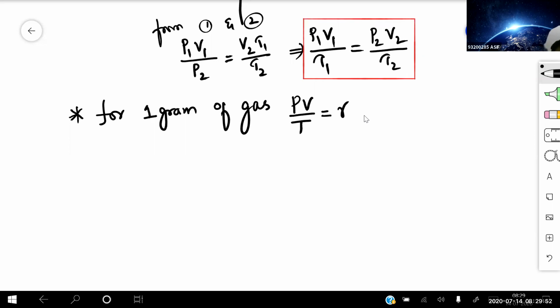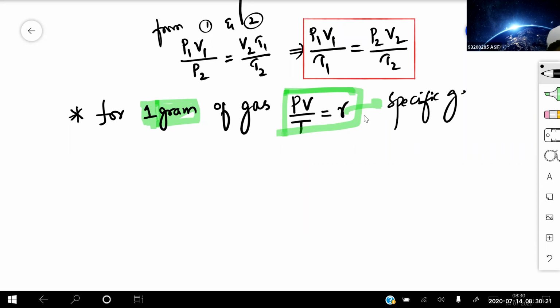R is known as what? A specific gas constant, when we are talking about a gram of gas. Whenever we are talking about a gram of gas, for 1 gram of gas, PV by T is equal to some constant, that is your specific gas constant. R is known as what for me? Specific gas constant.